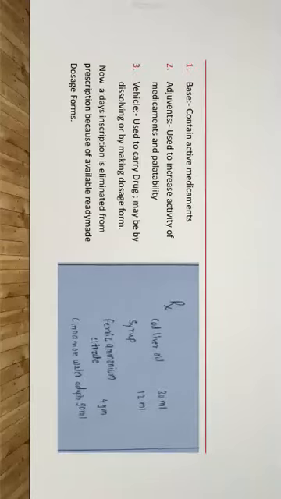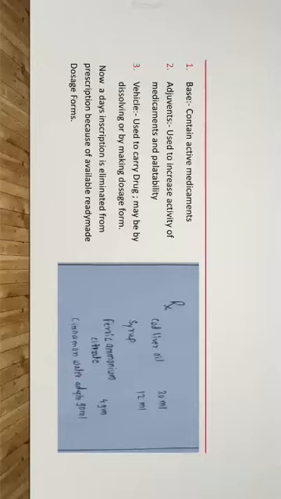The inscription is like a formula of a preparation or dosage form, and it can be divided into three parts. First one base, second adjuvant, third vehicle. Now we'll see the base. The base is generally a drug, or we can say the active medicament.